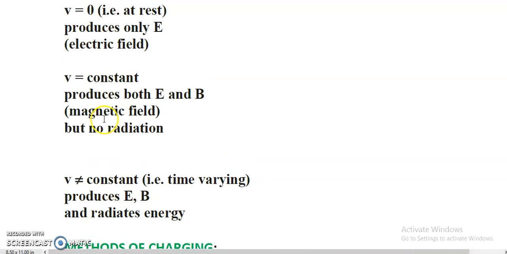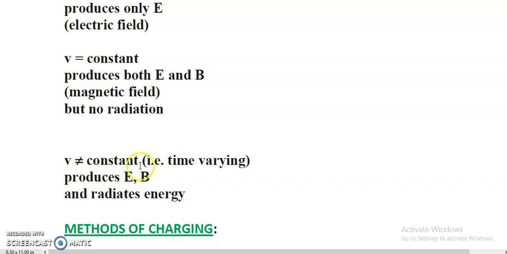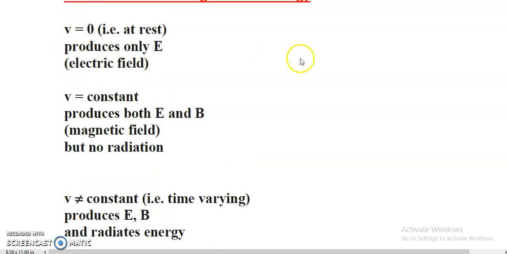Clear? So there are three conditions. If the charged body is at rest, it will produce only electric field. If the charged body is moving with constant velocity, it will produce electric field and magnetic field both, but no radiation. But if the charged body is moving with a velocity which is not constant, then the charged body will produce electric field and magnetic field, but also it will radiate energy. Okay, these are certain properties of electric charge that we have already studied in the last video lecture and this video lecture up till this time.